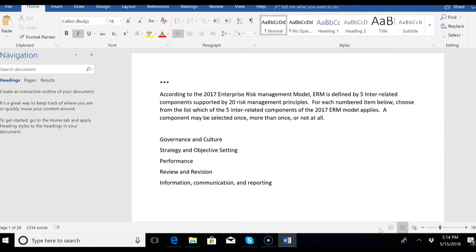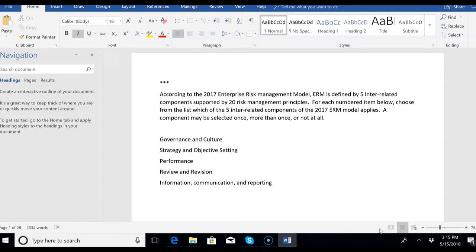For each numbered item below, choose from the list which of the 5 interrelated components of the 2017 ERM model applies. So your answer is going to be one of 5. A component may be selected once, more than once, or not at all. Now these are the components in order.